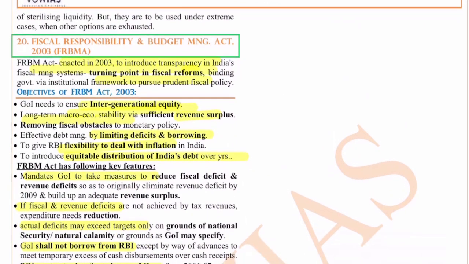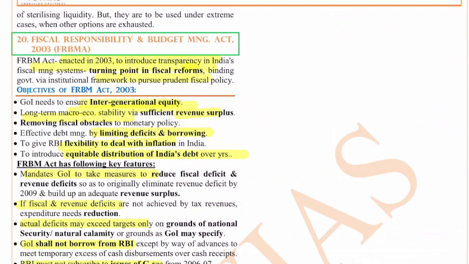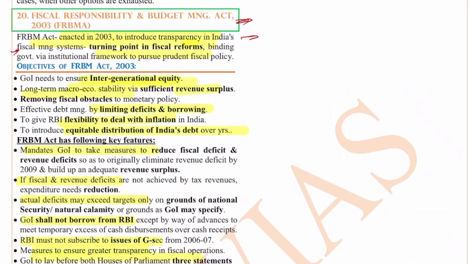Next, the 20th question is on the FRBM Act, the Fiscal Responsibility and Budget Management Act of 2003. This Act was originally passed in 2003 to introduce transparency in India's fiscal management system, turning the point into fiscal reforms. That means ensuring that the finances of the government are in a healthy state. That is the major aim of this FRBM Act.